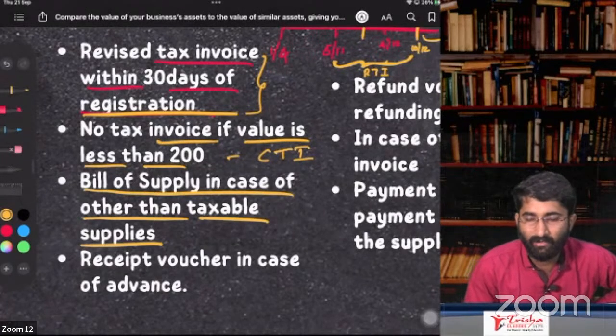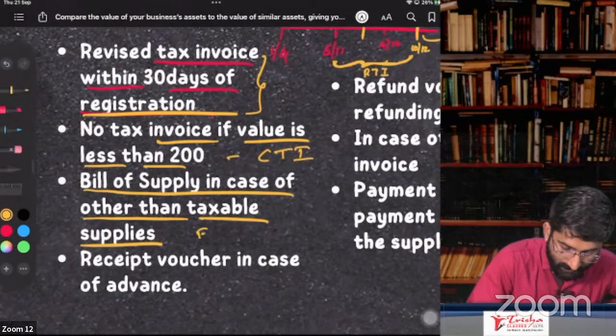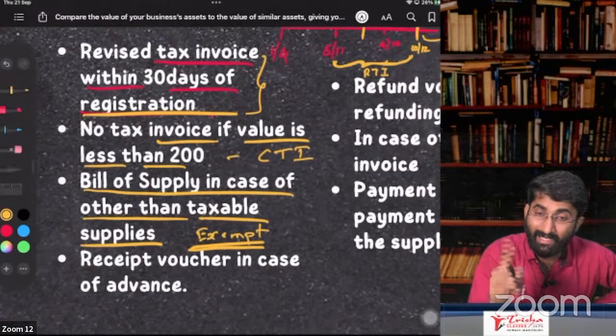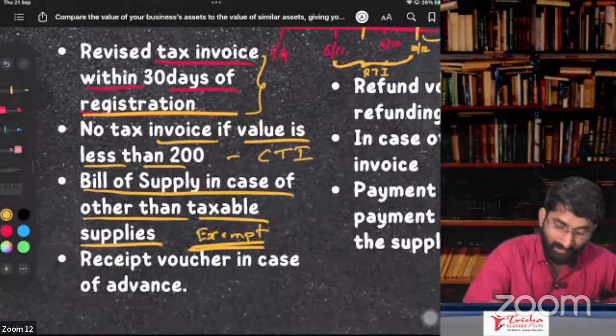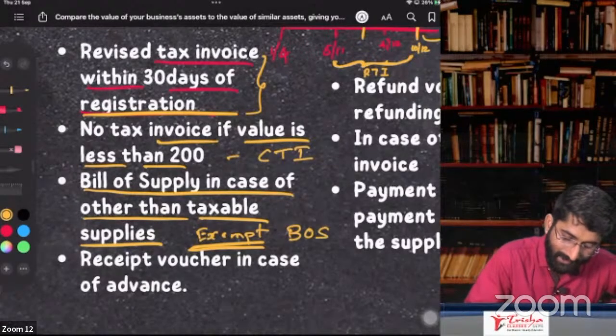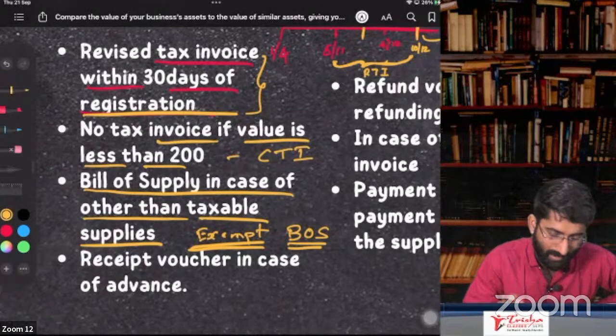Next, bill of supply in case of other than taxable supplies. If you are not doing taxable supplies, sir, I am selling exempt goods. In case I am selling exempt goods, then should I give a tax invoice? No. If you can collect tax only, then you have to write a tax invoice. Otherwise, you have to give a bill of supply, a small bill.